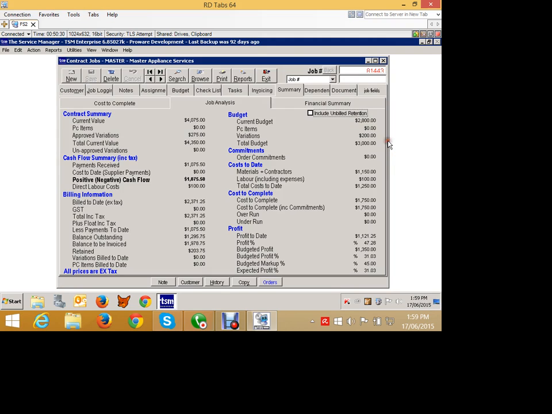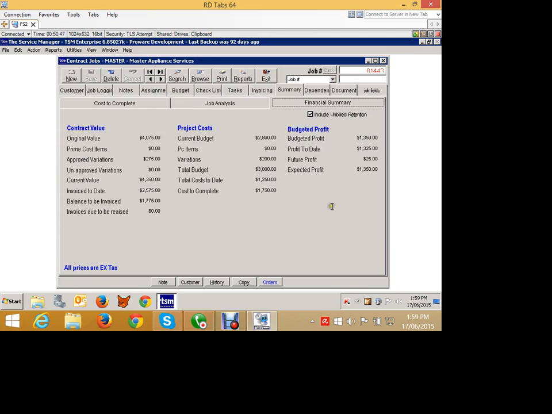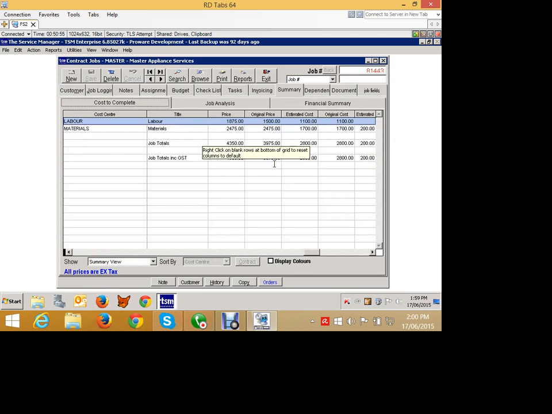So if we see $900 without the retention, I got 1121.25 profit. With the retention, it goes up to 1325 because that money will come in at some point in the future. So I can choose to include or not include the unbilled retention in my profit calculations, and the same thing on this screen here, with or without the retention figures. Okay, so that's quite quickly contract jobs.